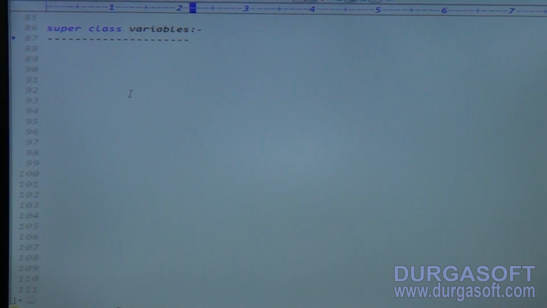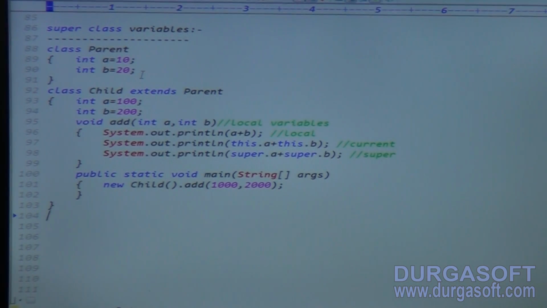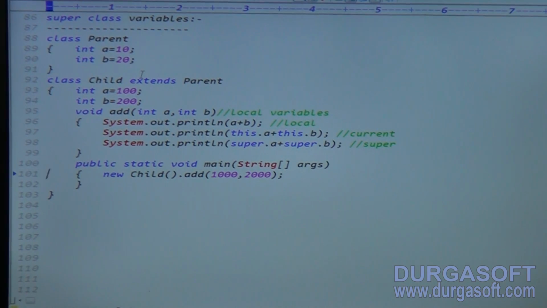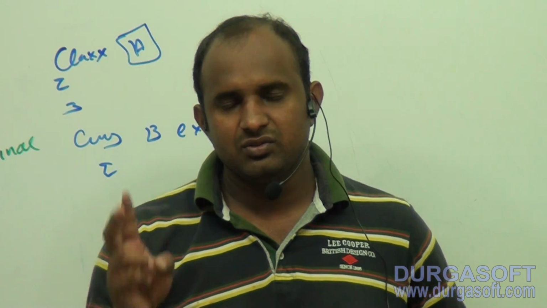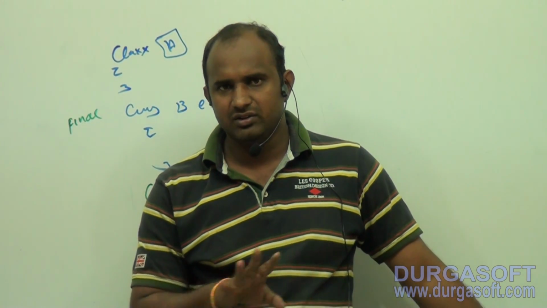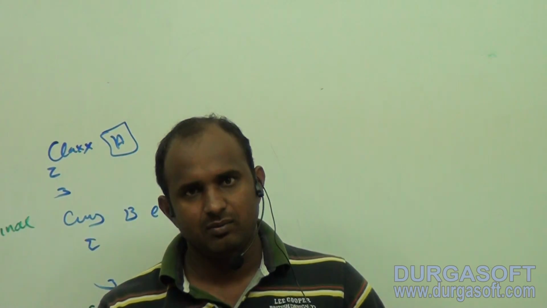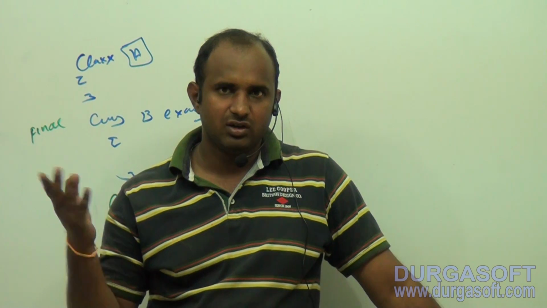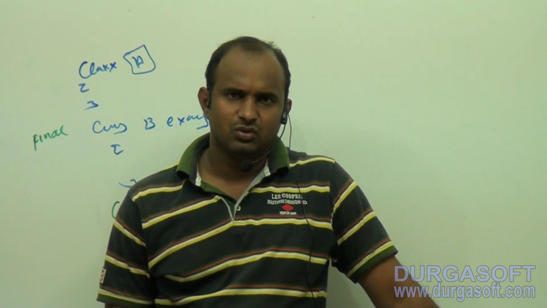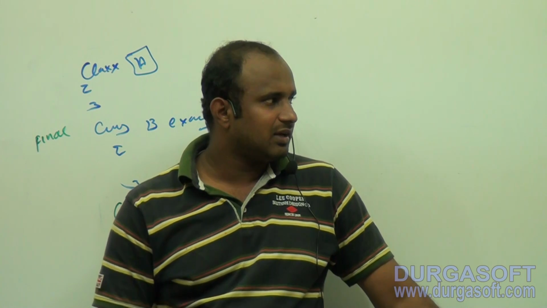Because at the project level, we generally take different types of variables with the same names. We are declaring same names. So the point is clear. That is the super class variables representation. If the three variables, local, instance and parent class, have different names, the this keyword and super keyword are not required. If the three variables have the same names, then to represent the current class variables use the this keyword, and to represent the parent class variables use the super keyword. So the point is clear? Good.